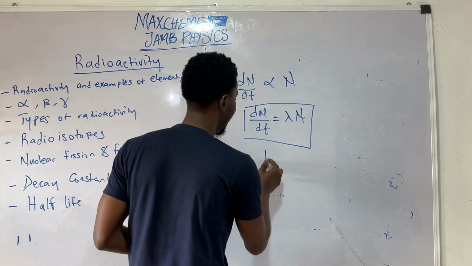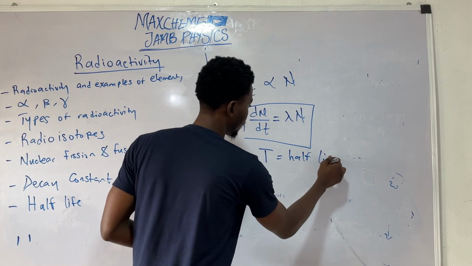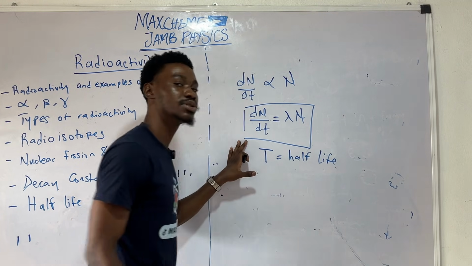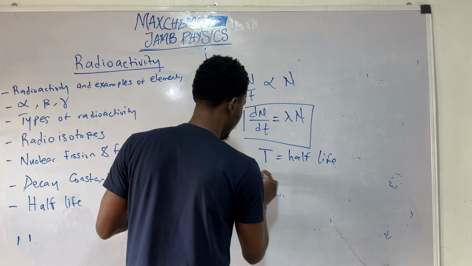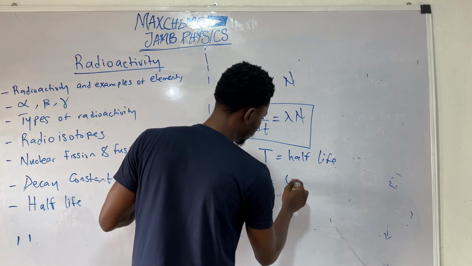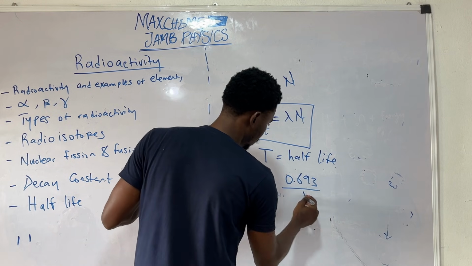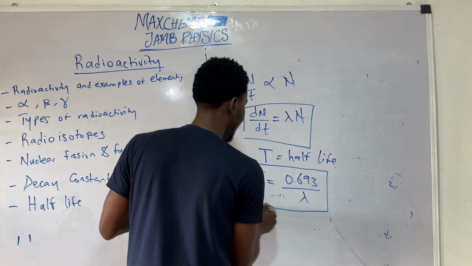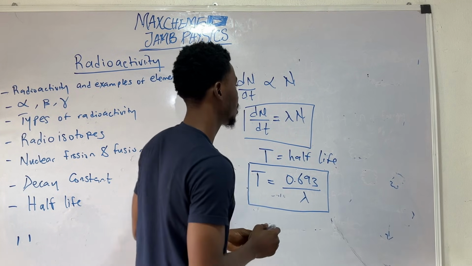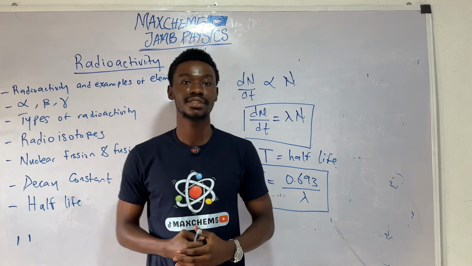And it is denoted as T. And the relationship between half-life and the decay constant is given by this. So in the next video, I'll be solving some questions on radioactivity.